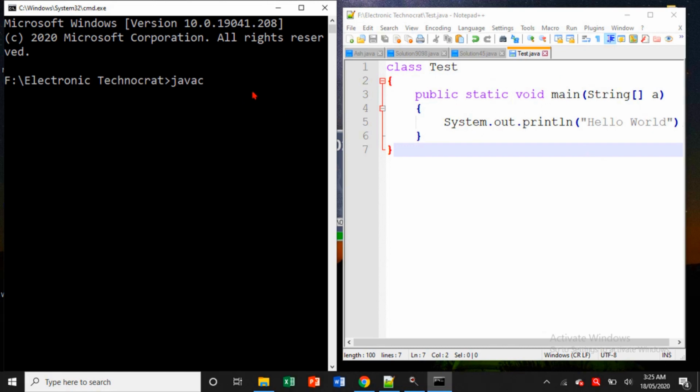So I have to write the name of this file, which is Test.java, and hit enter.